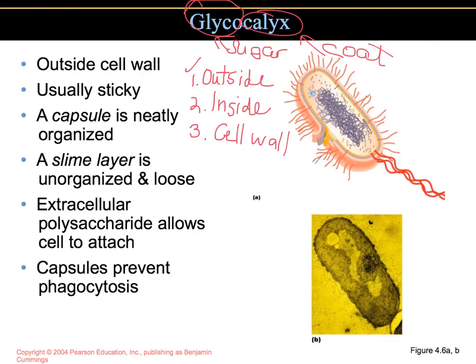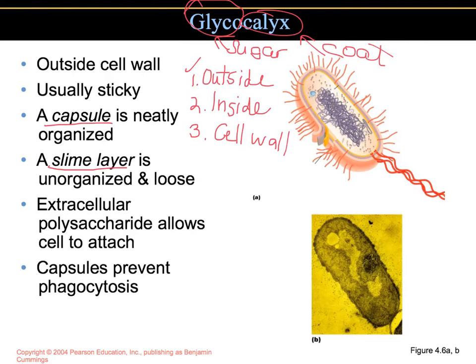It is secreted by the cell, and it's pretty sticky. If the secreted substance is organized and firmly attached to the cell wall, then the glycocalyx is considered a capsule. The glycocalyx can also be in an unorganized and loose format, and in that case, it would be considered a slime layer.